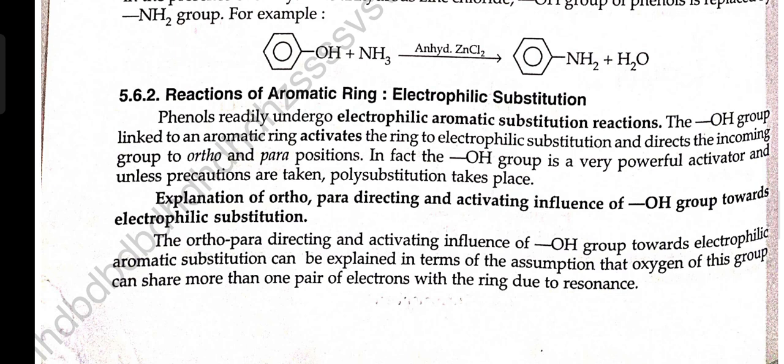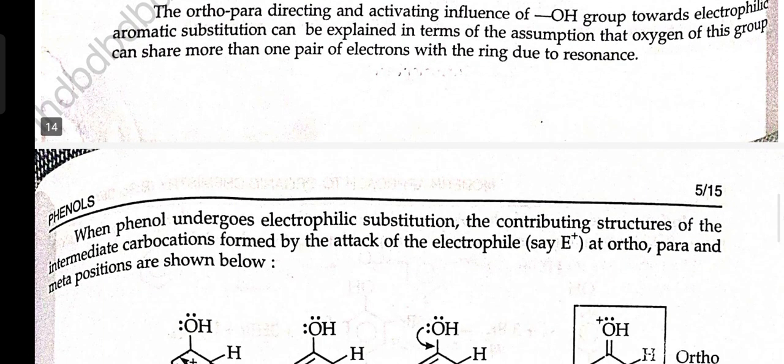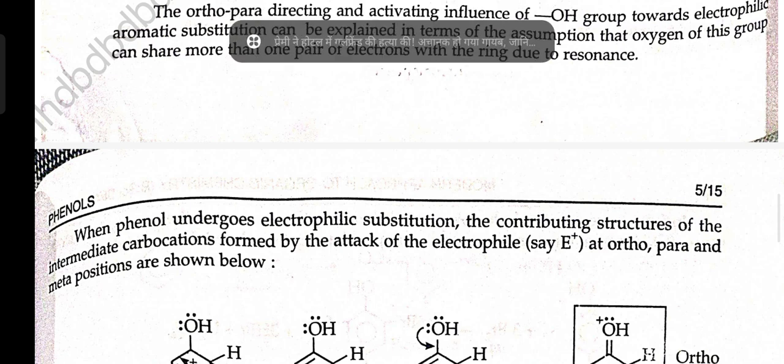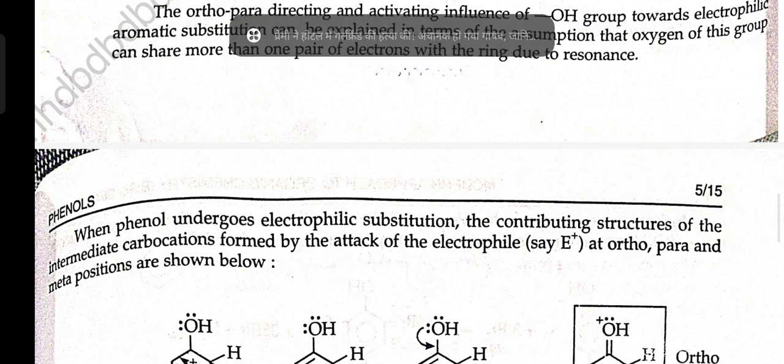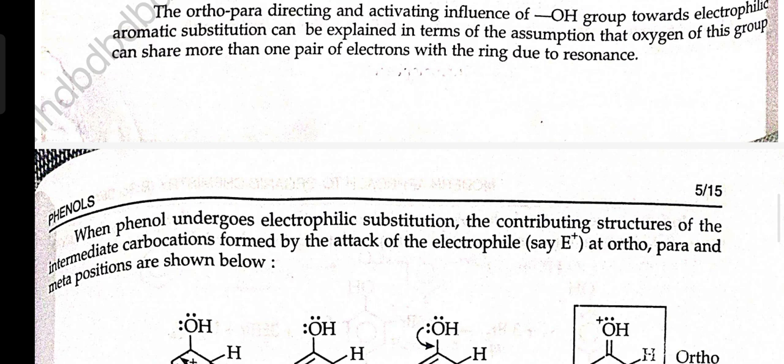Explanation of the ortho-para directing and activating influence of the OH group toward electrophilic substitution. The ortho-para directing and activating influence of the OH group toward electrophilic aromatic substitution can be explained in terms of the assumption that the oxygen of this group can share more than one pair of electrons with the ring due to resonance. When phenol undergoes electrophilic substitution, the contributing structures of the intermediate carbocation formed by attack of the electrophile at ortho, para and meta positions are shown below.